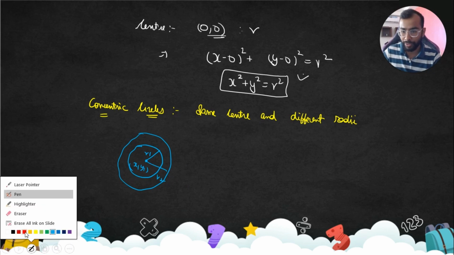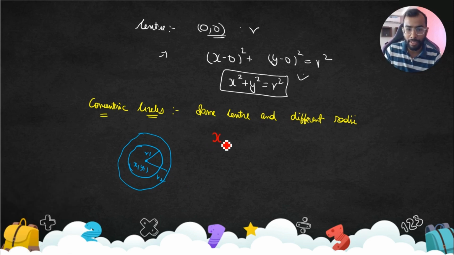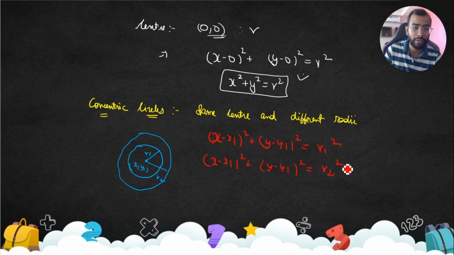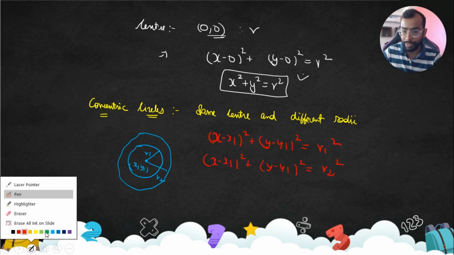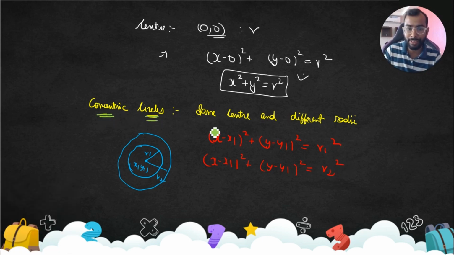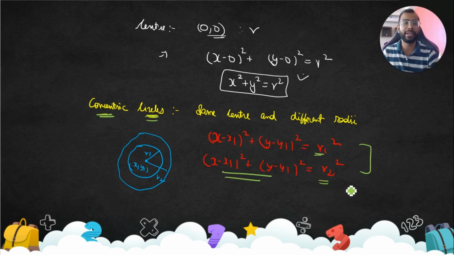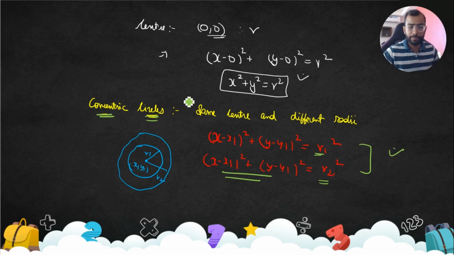What would be the equation of the circle? The first is (x minus x1) square plus (y minus y1) square is equal to r1 square. The second equation is (x minus x1) square plus (y minus y1) square is equal to r2 square. So what is the common thing we understand? Whenever concentric circles are given, always remember the centers are same, just the radius changes. Only the radius would change, the rest remains the same. Does it make sense to all of us? Quickly, let's see some different forms as well, and we'll move towards the next part.